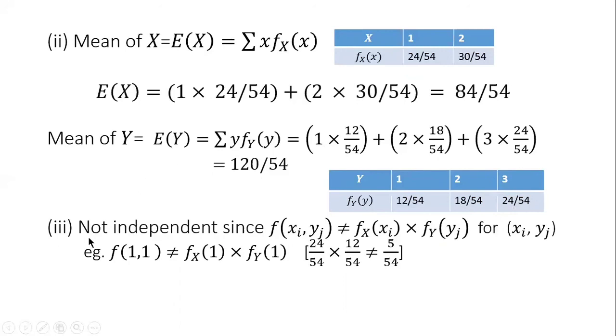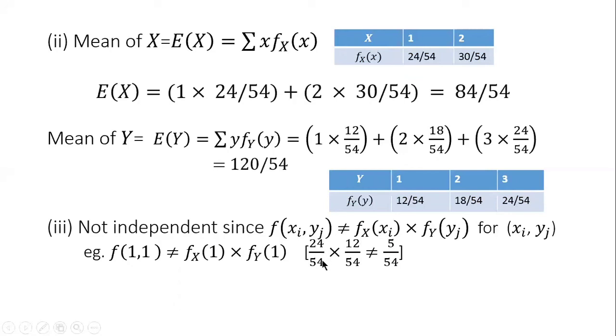Now the third question, we have to check whether the two-dimensional random variable is independent or not. So for that, we have to take every pair f_X(xi) into f_Y(yj) and see whether it is equal to f(xi, yj) for all xi, yj.